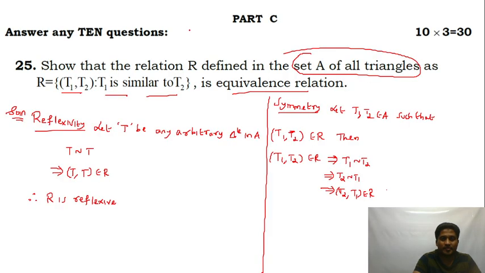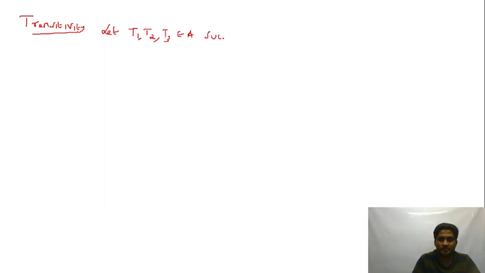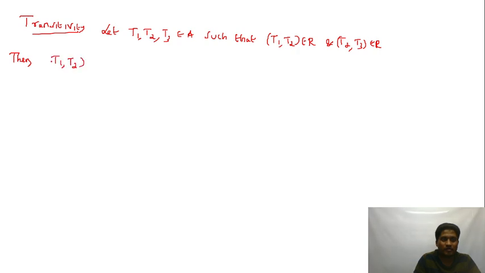Now transitivity. Let T1, T2, T3 belong to capital A, because capital A is a set of all triangles, such that (T1, T2) belongs to R and (T2, T3) belongs to R. Then this implies that T1 is similar to T2 and T2 is similar to T3.